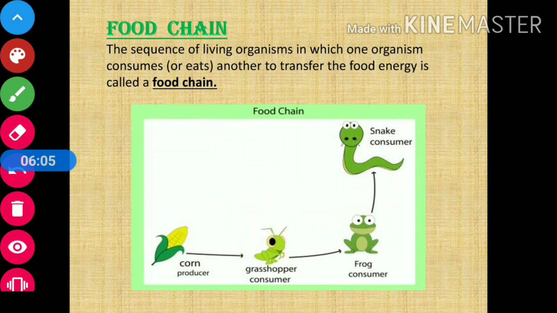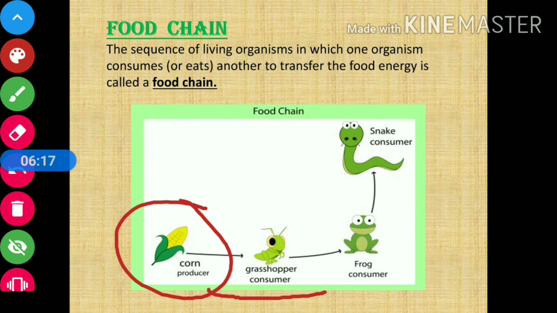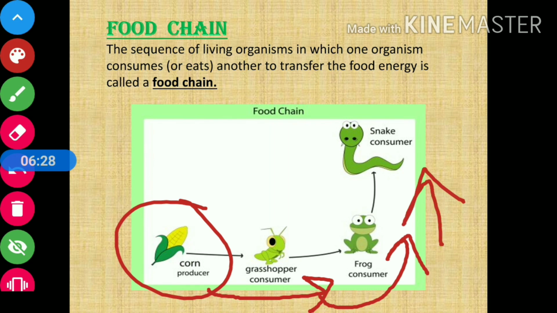Here is the example. Suppose this is the producer. Okay, producer, it can be grass also, the plants which are the producers. So this is being consumed first by grasshopper. Now the grasshopper will get consumed by this frog and this frog will get consumed by this snake. So this whole forms a chain in which one organism eats the other one, and together this chain is called food chain. Understood?